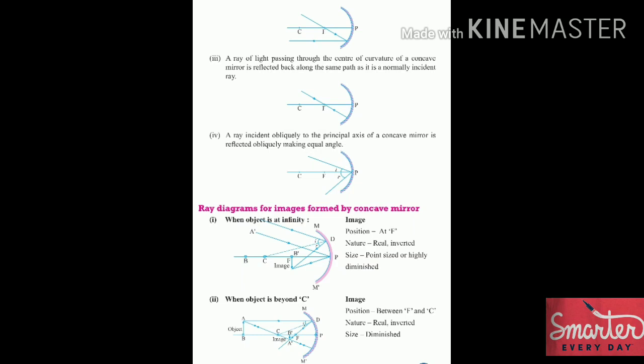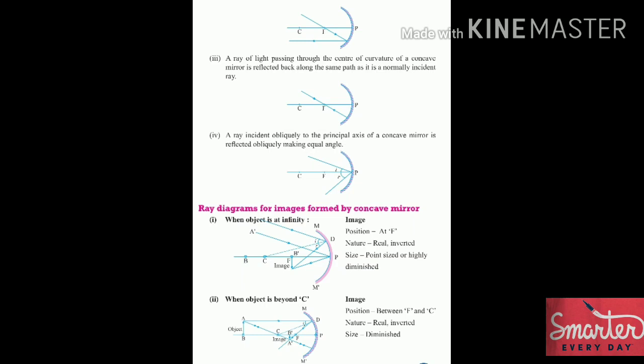Now let us look at some ray diagrams for images formed by concave mirror. The first one, the ray diagram of image when object is at infinity. When we place the object at infinity, we see the following characteristics: the image will be at the position F. Just look carefully at the diagram. And the nature of the image will be real and inverted. The size of the image will be point sized and highly diminished. Means the image will be really small.